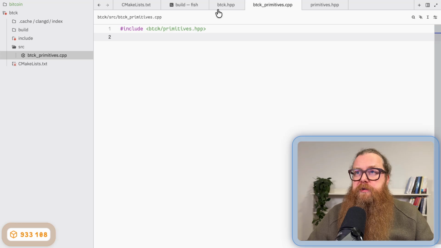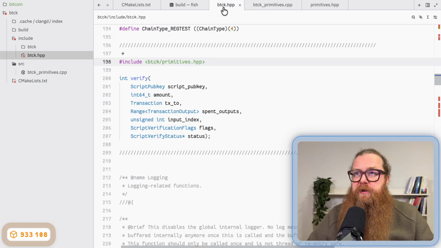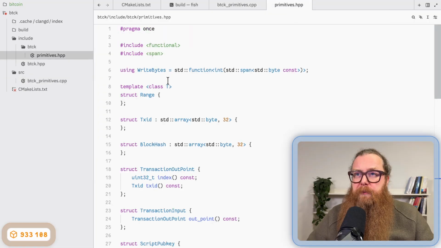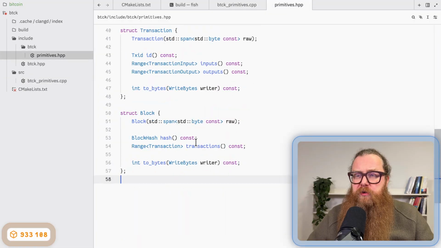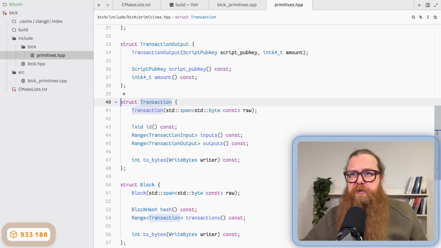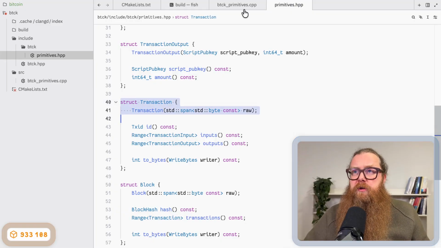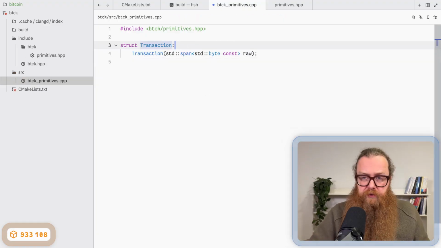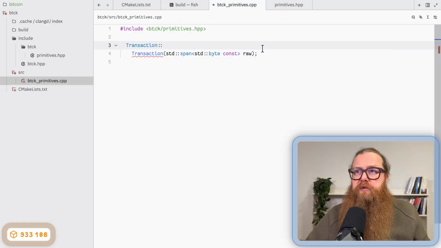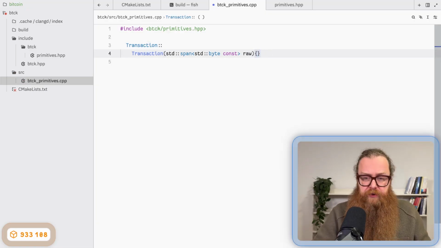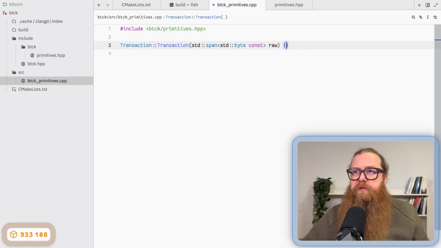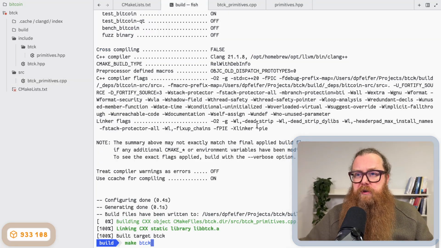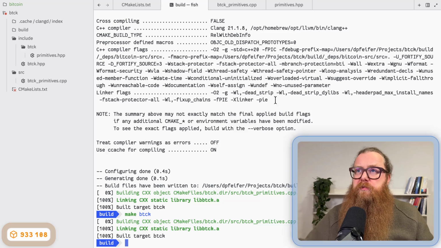I can close this file here. I have btck. I can also close this file, primitives. I want to start with the constructor for transaction. So I just put this here. So transaction, colon. So this is my definition of a constructor. Format it, and then just leave this empty, see whether it compiles. So yeah, it does.